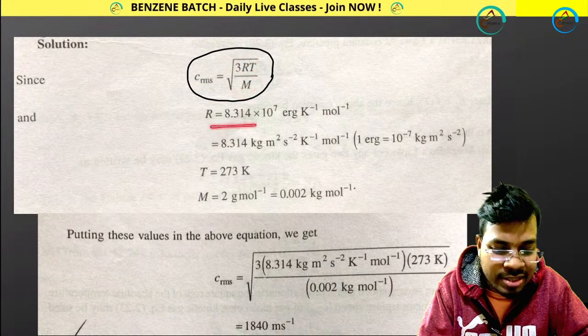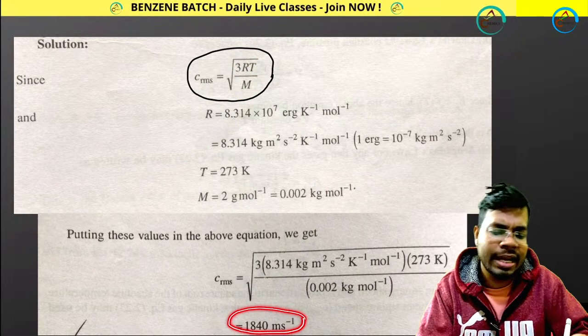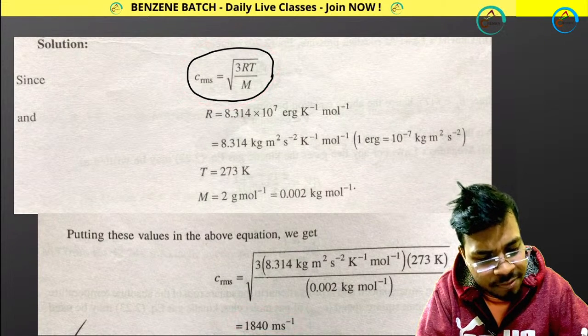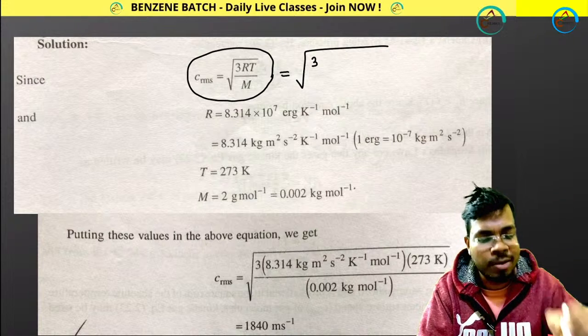Okay, so R value is in... I told you to calculate the value in SI unit. So take all the values in SI unit. Okay, let me take these values. If I take this, I will be getting 3. Right, in this way. Solve the question in this way.